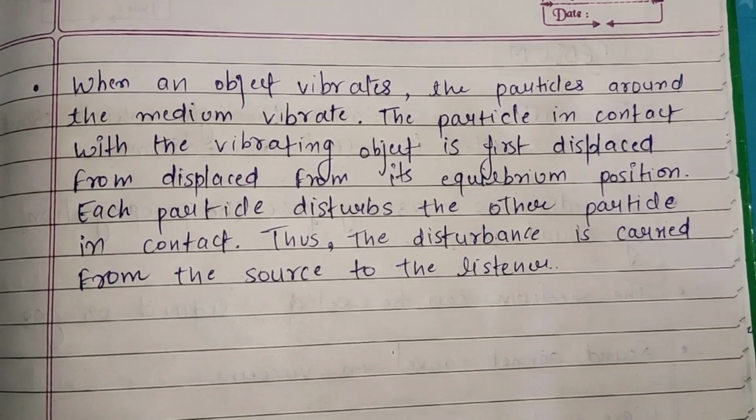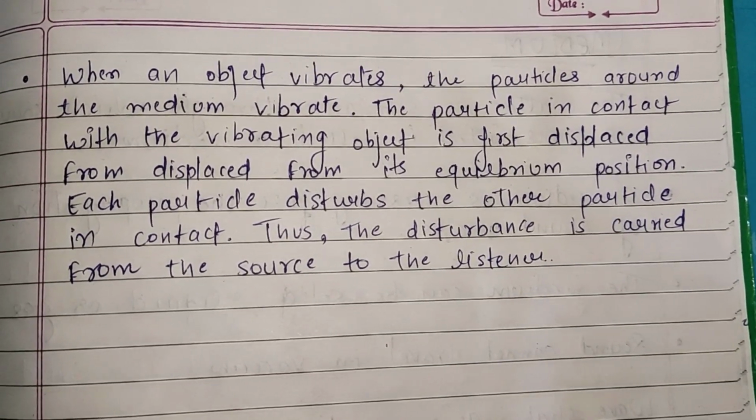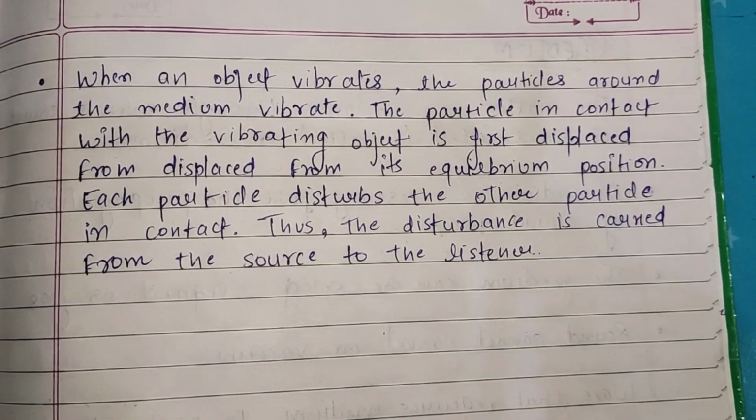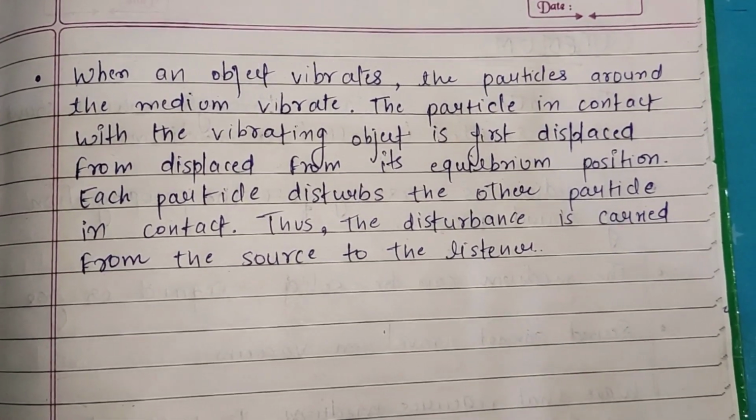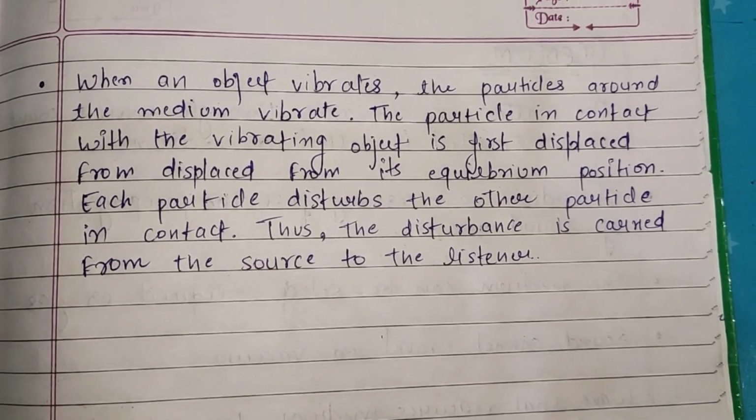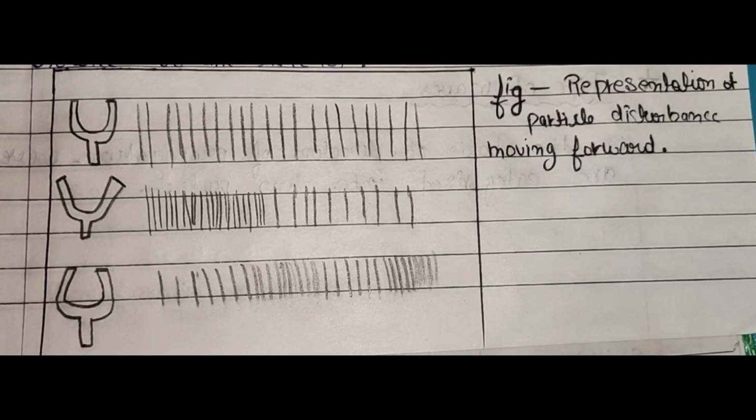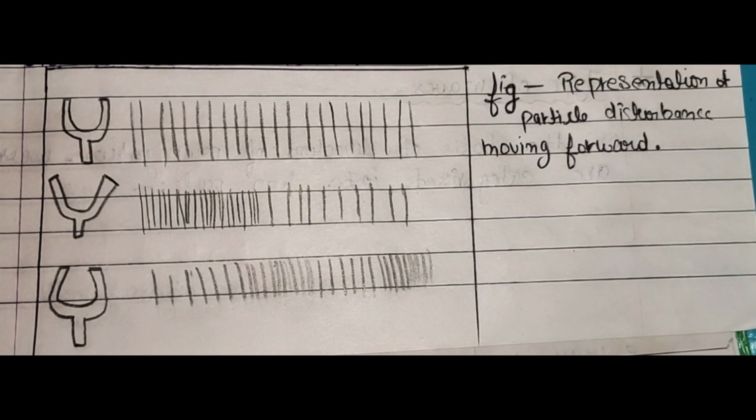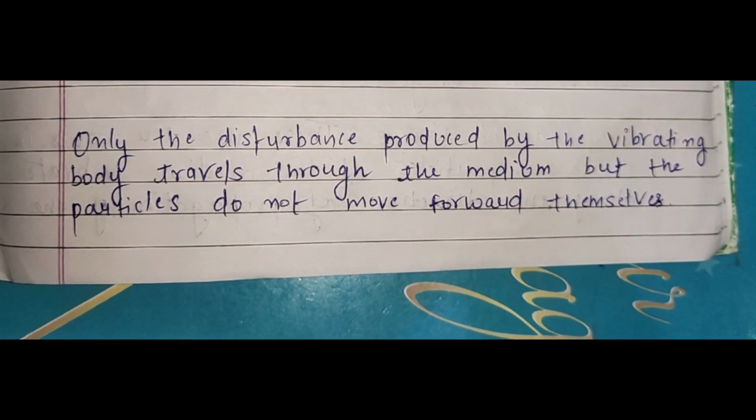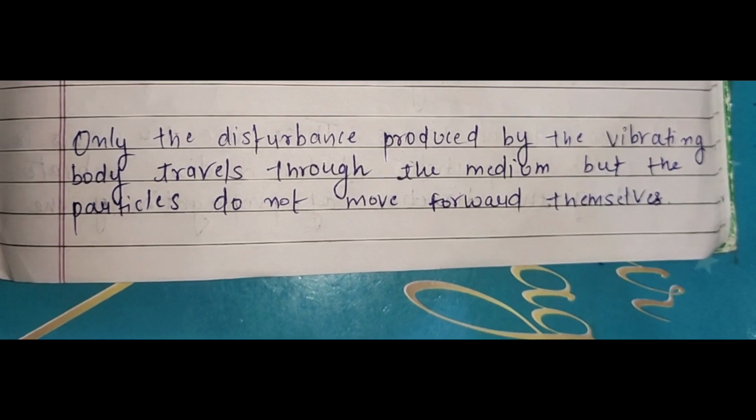The particle in contact with the vibrating object is first displaced from its equilibrium position. Each particle disturbs the other particle in contact. Thus, the disturbance is carried from the source to the listener. And students, this is the figure which is representing the particle disturbance moving in the forward direction. Only the disturbance produced by the vibrating body travels through the medium, but the particles do not move forward themselves.